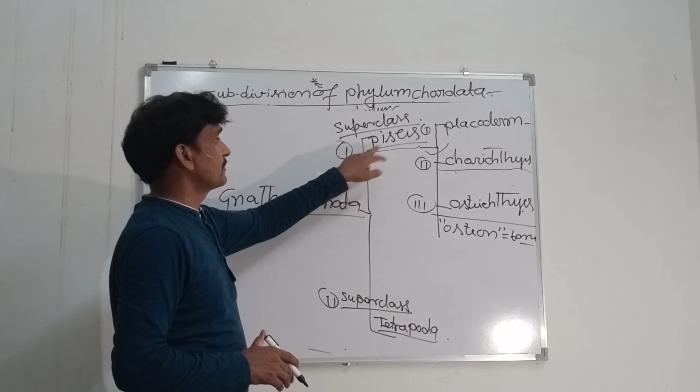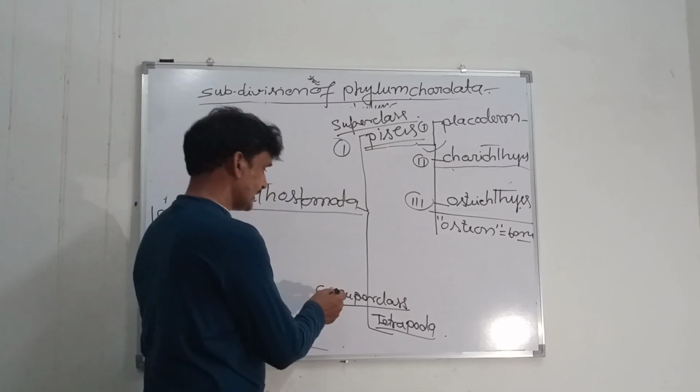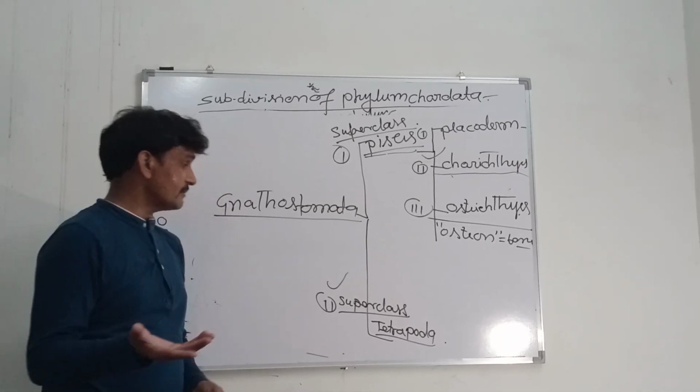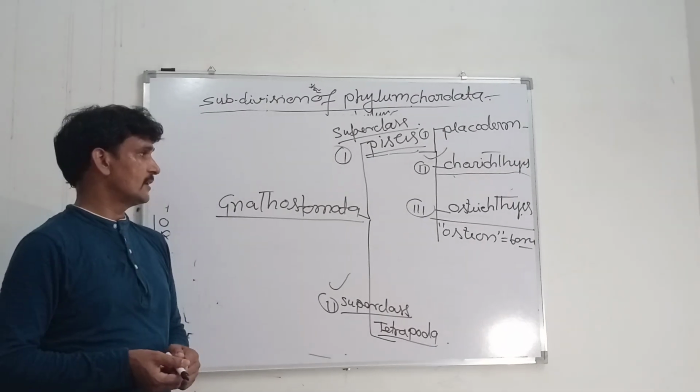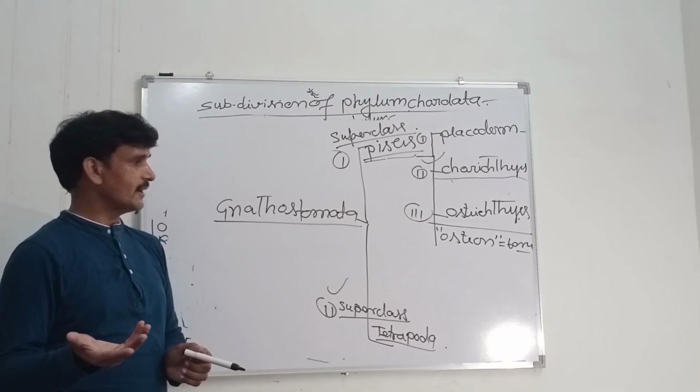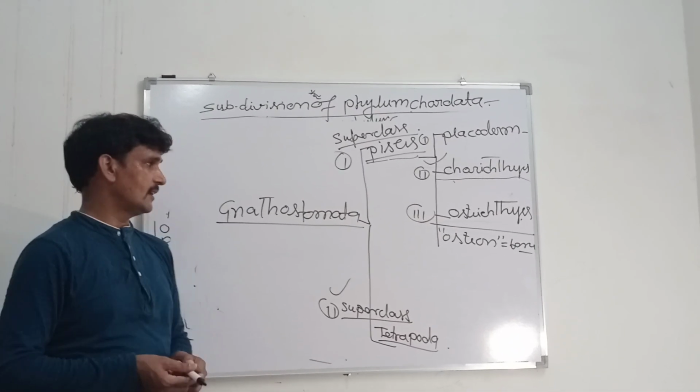So this is the first superclass Pisces, and the second superclass is Tetrapoda. Tetrapoda means those that possess four legs, forelegs and hind legs.